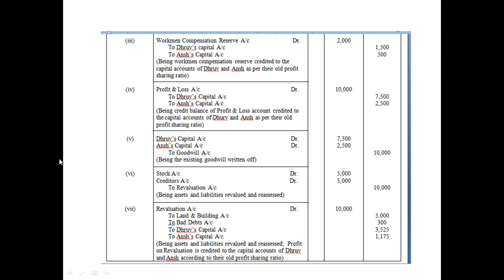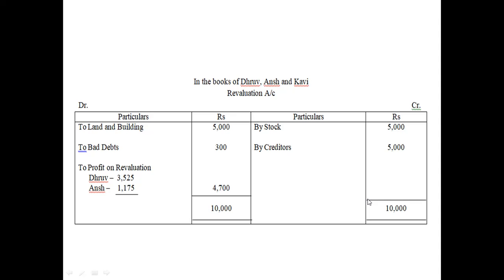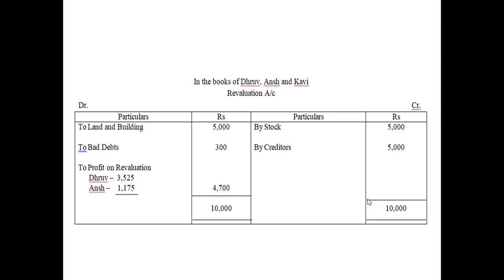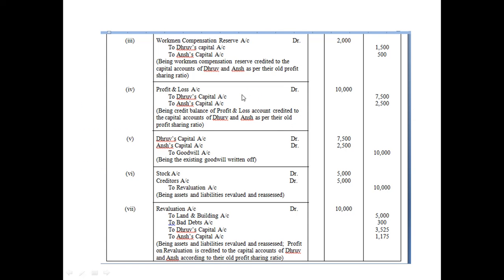So together: stock account debit, creditors account debit, to revaluation account. If you have a look here, when we have the ledger with us, it is very easy to see the journal entries. So stock account debit, creditors account debit to revaluation account. You see? Okay. Now let us move on to the revaluation account.